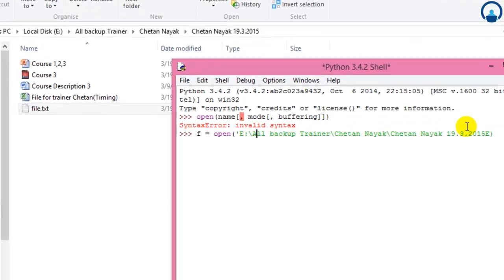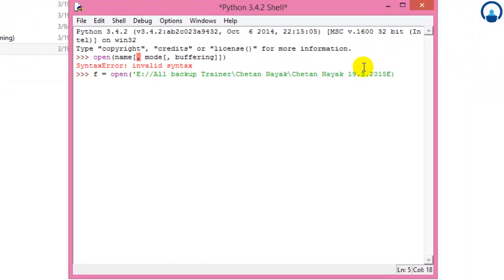But the difference is that I would have to use forward slashes rather than backslashes, since I'm using this in the interpreter. Okay, perfect. Let's check whether this works. And I will also write down the name of the file. The file name is file.txt.